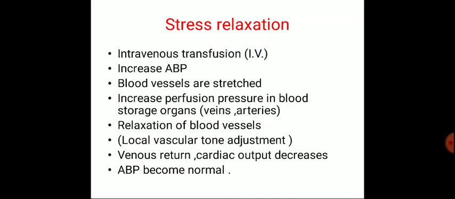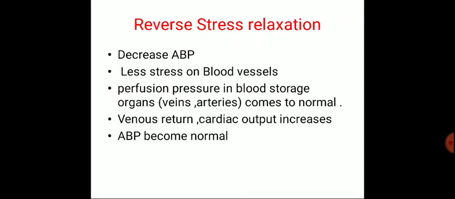Whenever there is stretching, there is an increase in the perfusion pressure. When the perfusion pressure increases, the volume of the blood vessel decreases, so relaxation of the blood vessels occurs, and there is a decrease in venous return and cardiac output, and the blood pressure comes toward normal. When we talk about reverse stress relaxation, whenever there is a decrease in arterial blood pressure, there is less stress on the blood vessel, perfusion pressure in the blood storage organs comes to normal, venous return and cardiac output increase, and blood pressure becomes normal.